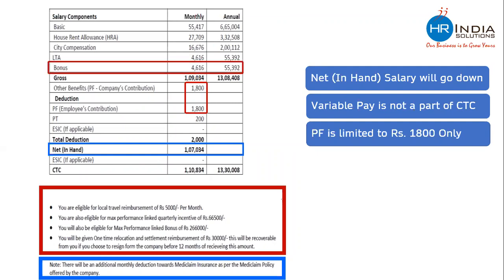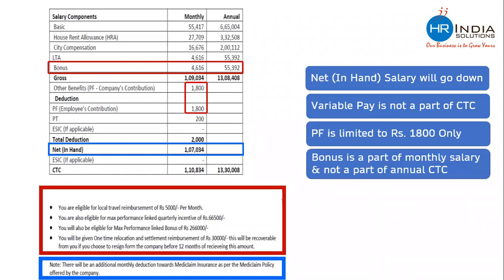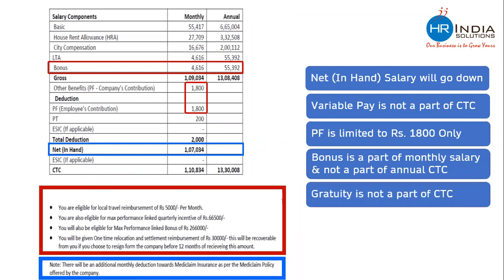You will also see that bonus is something which is coming in the monthly gross salary. We have seen in the previous slide that bonus and gratuities are statutory compliances which come after the gross salary, but in this company offer letter, you will see that the bonus has been added in the gross salary. So bonus is a part of monthly salary and is not a part of annual CTC. And nowhere in the CTC annexure is gratuity mentioned. This company is not including the cost of gratuity in the CTC, which is legally okay.